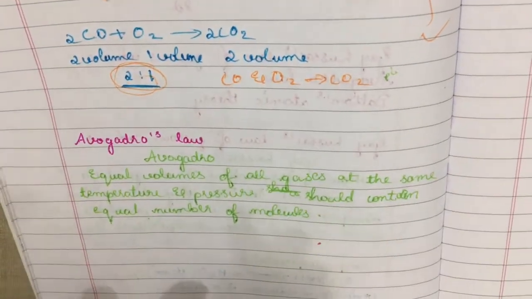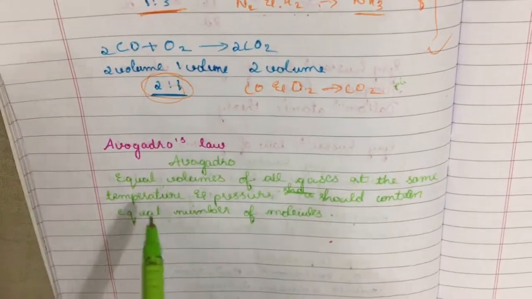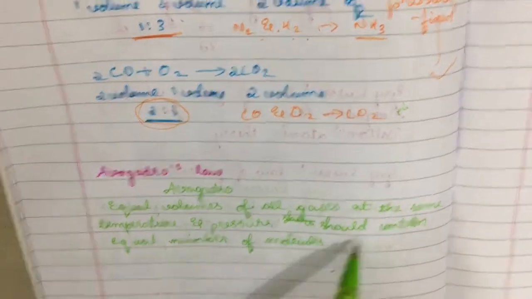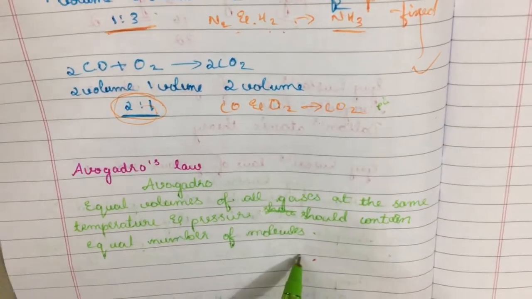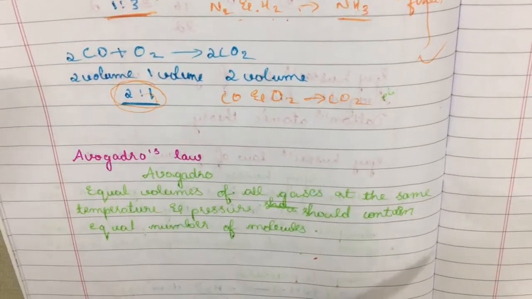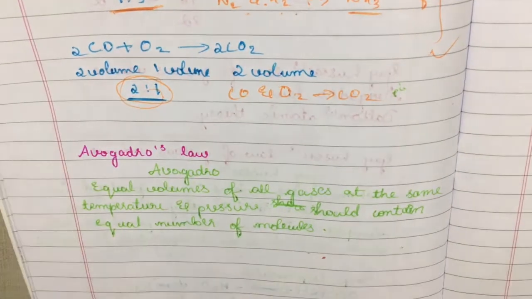That is, what does this law state? This law states that equal volumes of all gases at the same temperature and pressure should contain equal number of molecules, and this can be understood by taking examples.